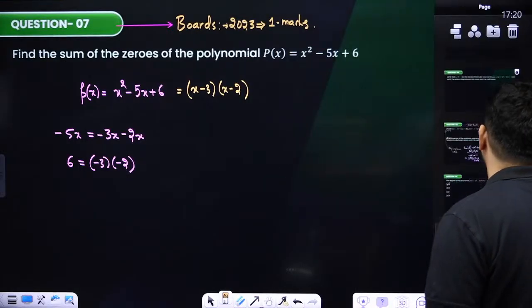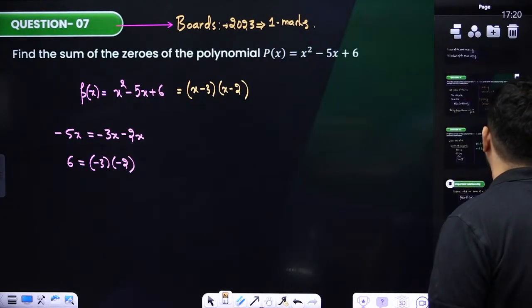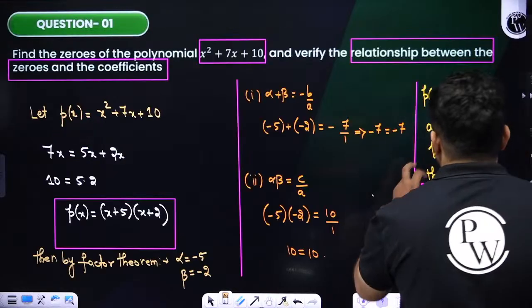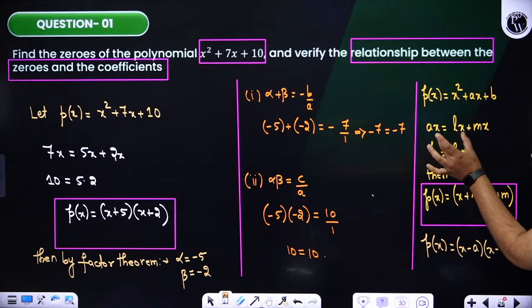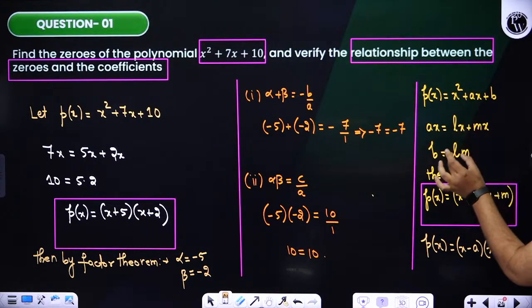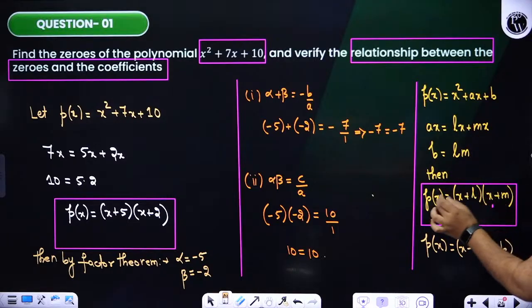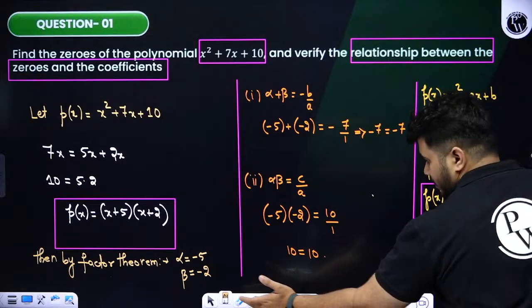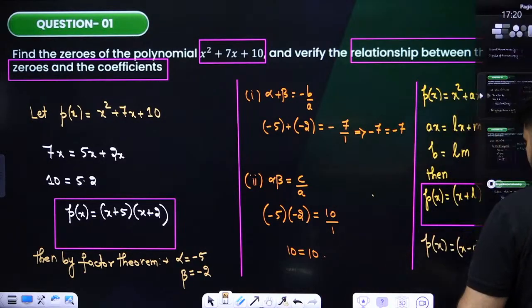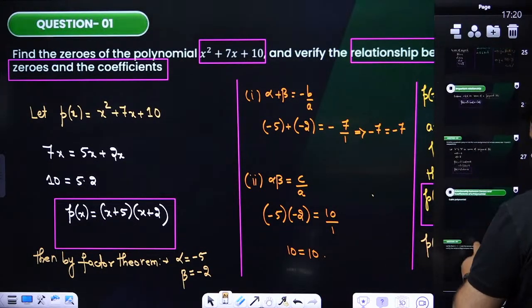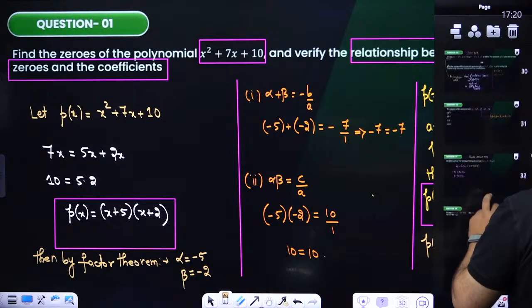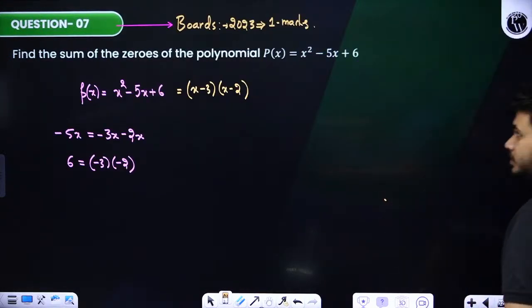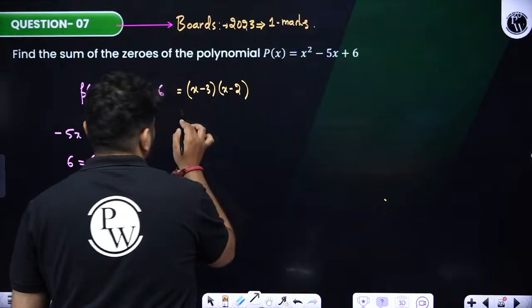Okay, see, if p of x is a polynomial, ax can be written as lx plus mx, b can be written as l into m, then the polynomial can be factorized as x plus l into x plus m. Did you people understand this? Now from here I can directly find the zeros. Yes or no? From here directly the zeros of this polynomial will be nothing but what?